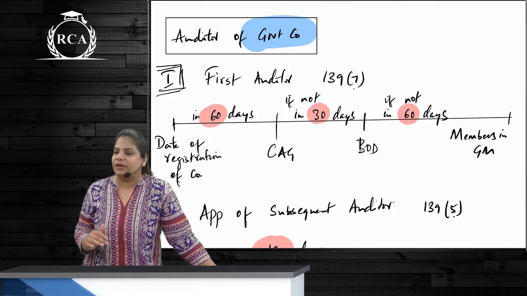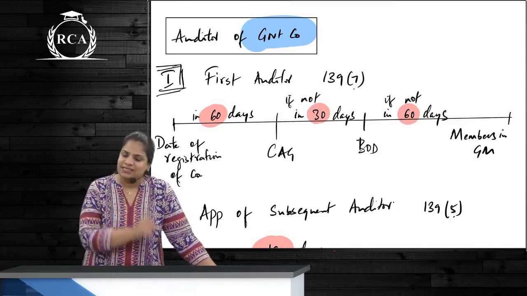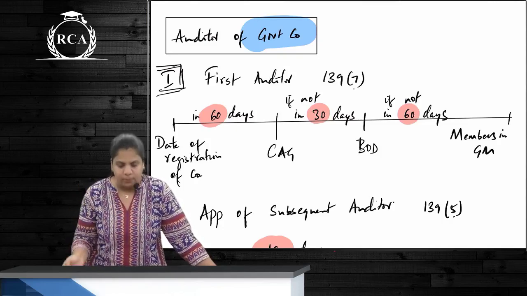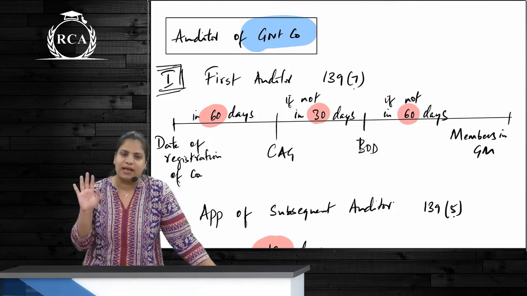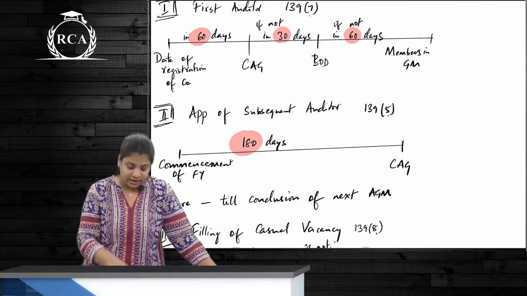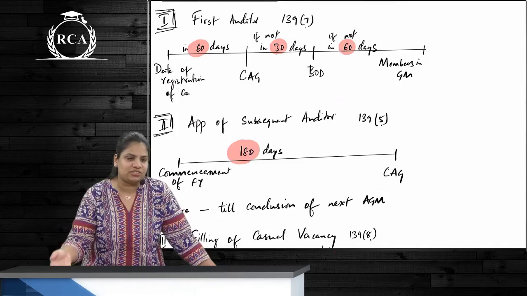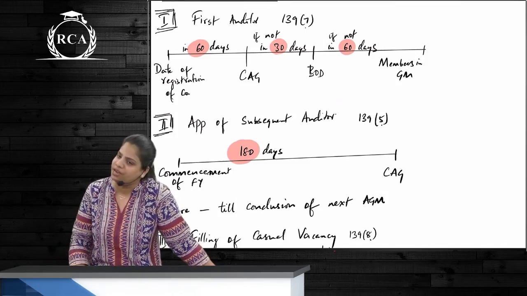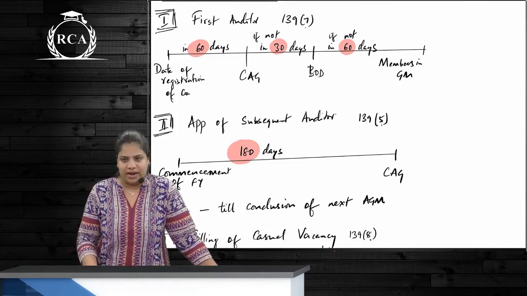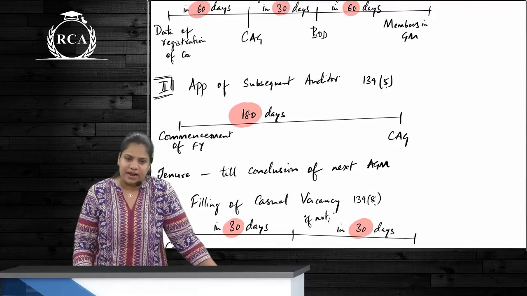If it is the appointment of auditor of these companies, then the first auditor to be appointed within how many days? 60 days. By whom? CAG. If not, then by the board within 30 days. If not, by the members within 60 days. This auditor is going to hold office until when? Until conclusion of the next AGM. And every year CAG appoints a new auditor. CAG will appoint an auditor within how many days? 180 days from the commencement of the financial year.